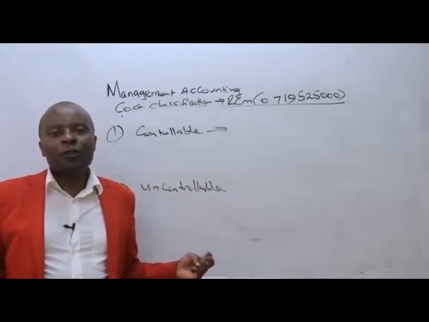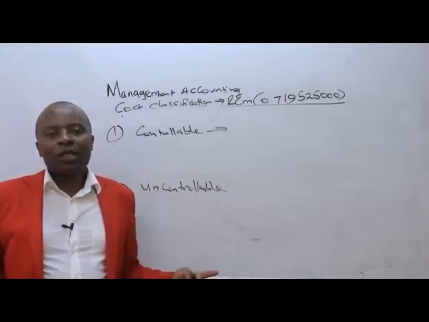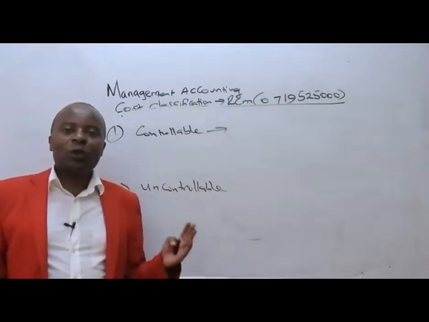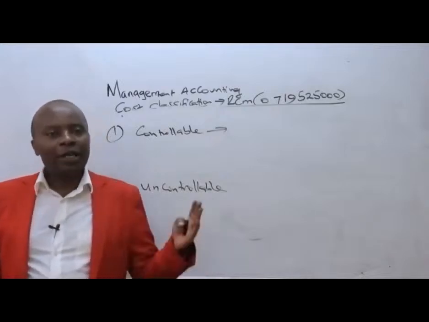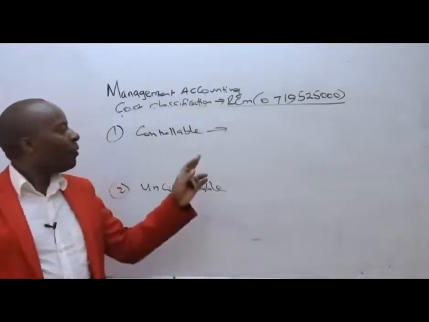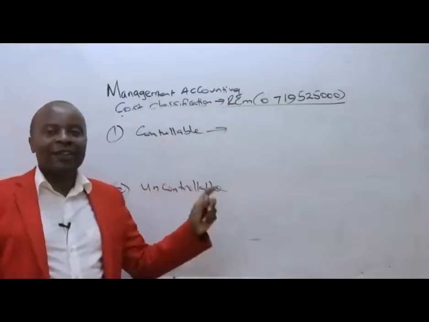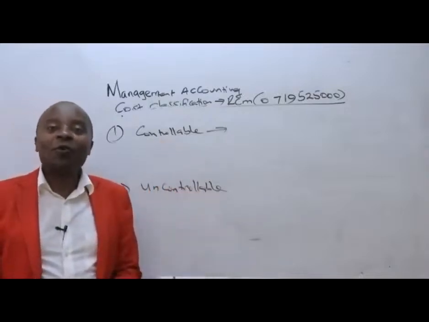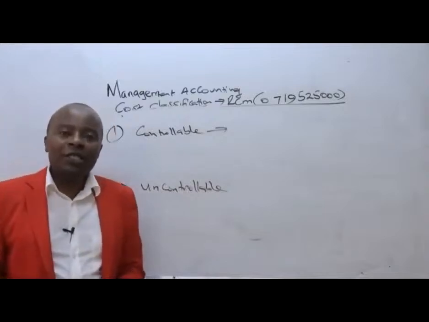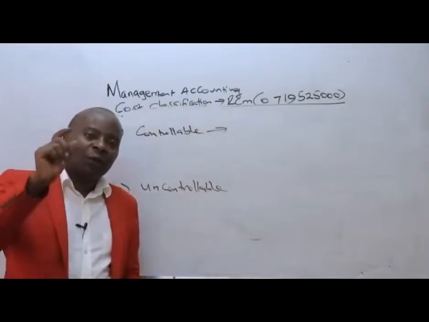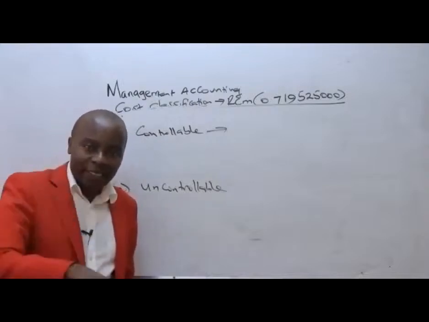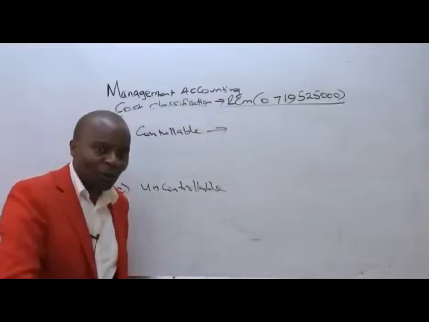Controllable costs are costs which are at the arm's length of the management. So it is the management that is going to decide whether they will be incurred or not incurred. All variable costs are controllable because we can influence the variable cost. We can influence them using the activity, the output. We can say, let's produce less this year, and all those costs will go down like that.